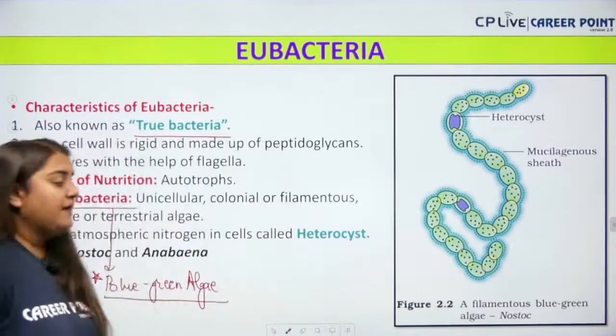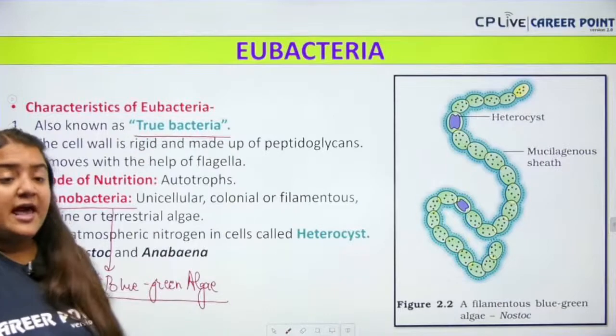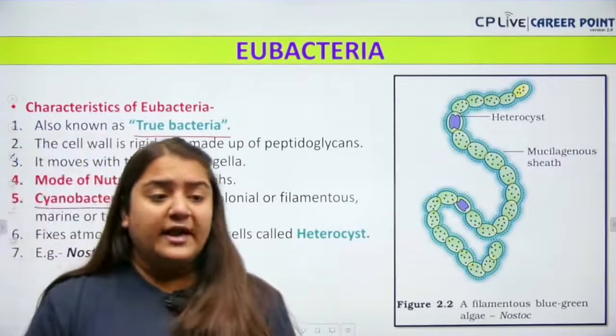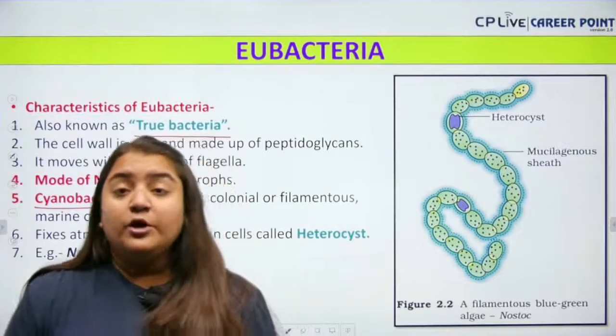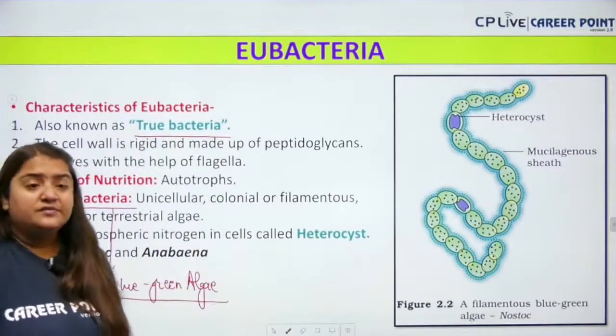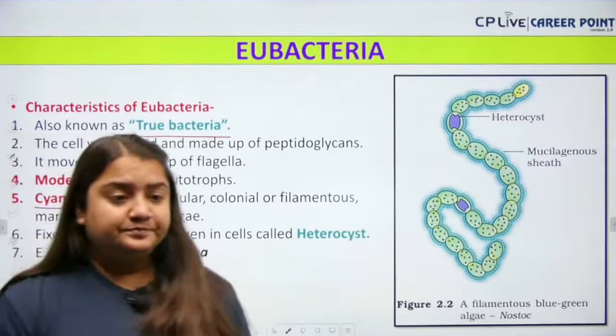Clear, everyone? And next, they have a beautiful cell, the Nostoc and the Anabaena, bache. There we have a special kind of structure called heterocyst, and in the heterocyst, nitrogen fixation takes place. For example, Nostoc and Anabaena.